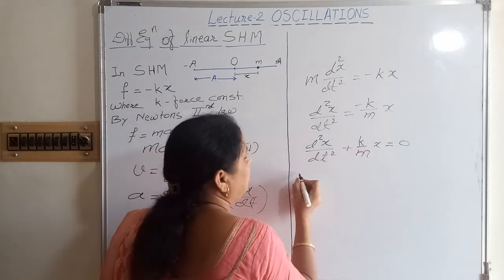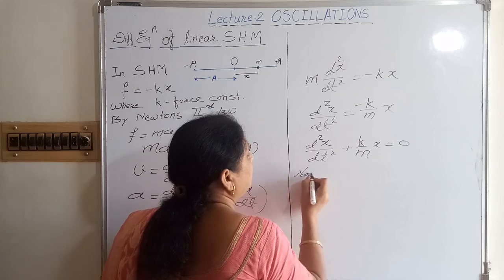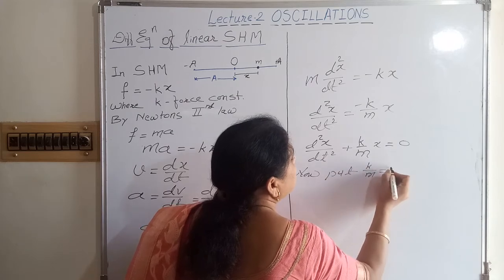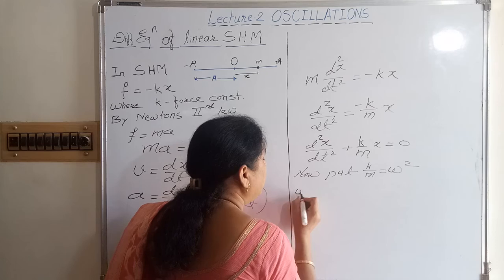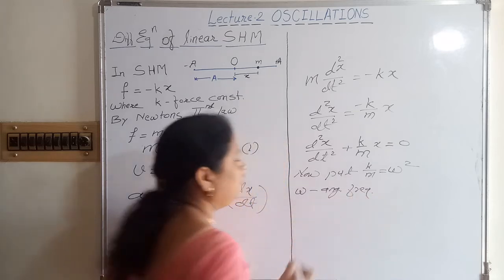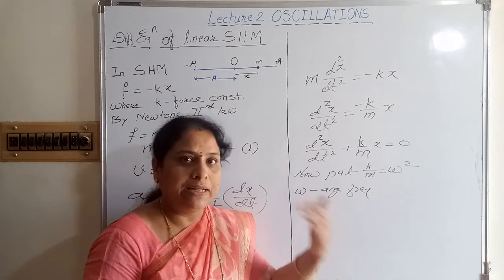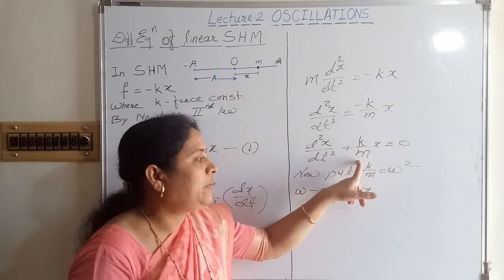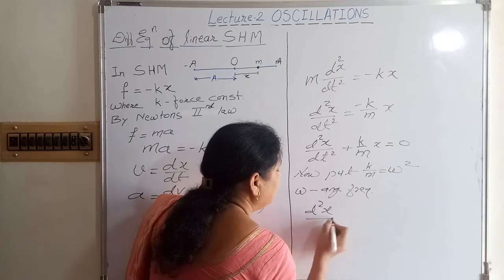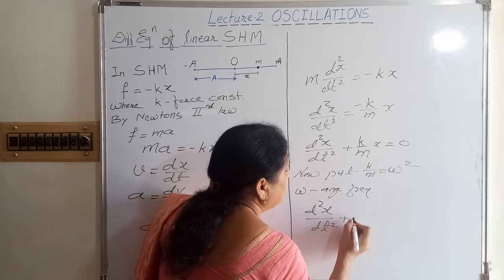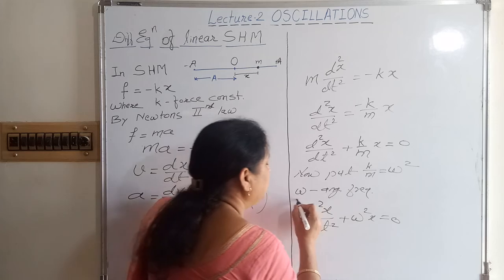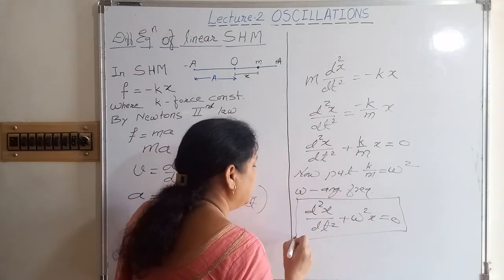Now instead of this k by m, we can put k by m is equal to omega square, where omega is the angular frequency in SHM. We will see about angular frequency in detail in the next lecture. Here instead of k by m we can put omega square, and so the equation becomes d square x upon dt square plus omega square x is equal to 0. This is our differential equation of linear SHM.